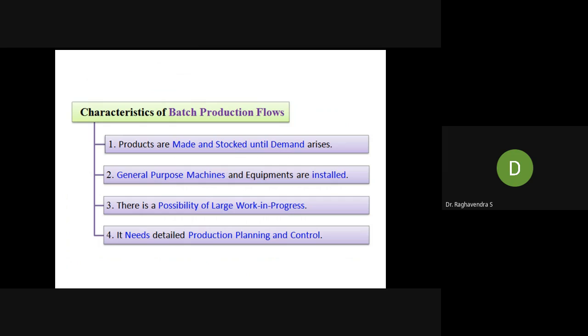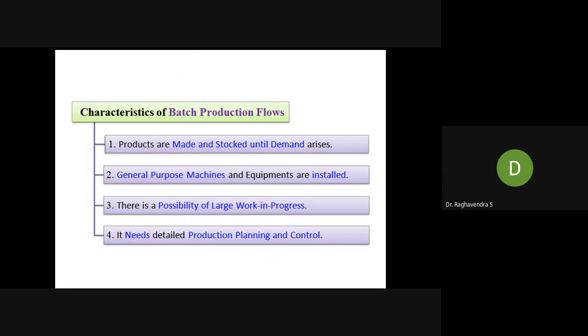Characteristics: products are made up to stock until demand arises. Of course, today we have a demand for the corona vaccine. General purpose machines and equipment are installed based on the requirement. Suppose nowadays, if you go to any office or public place, you see sanitizing units, thermal scanning, all this. These are required because this is demanded now.